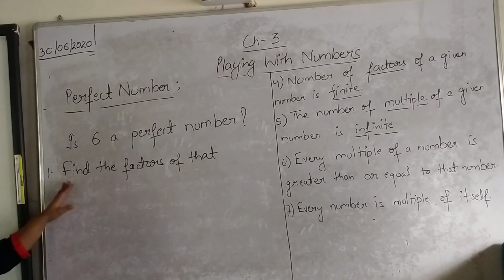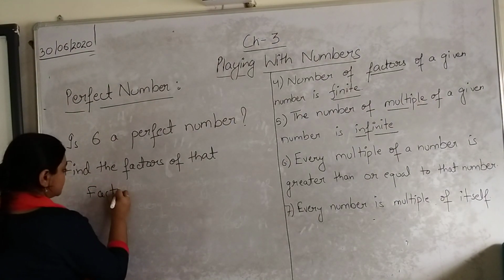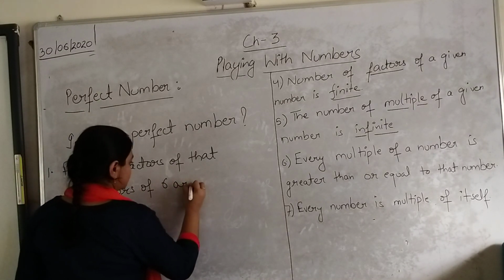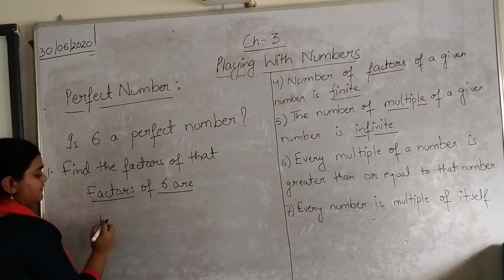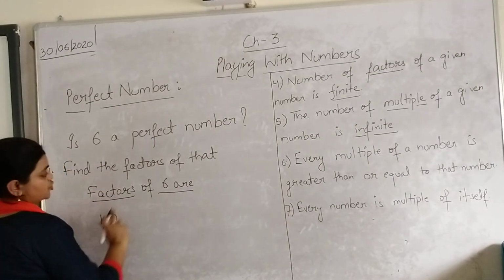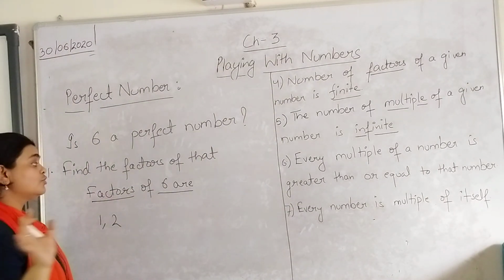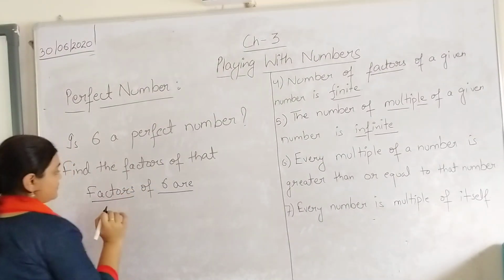So firstly we have to find the factors of 6. Factors of 6 are first 1, obviously 2, because 2 divides 6 completely. 2 3s are 6 and the remainder is 0. So 2 is the exact divisor of 6 and hence it is a factor of 6.